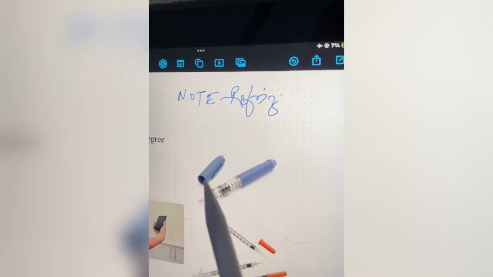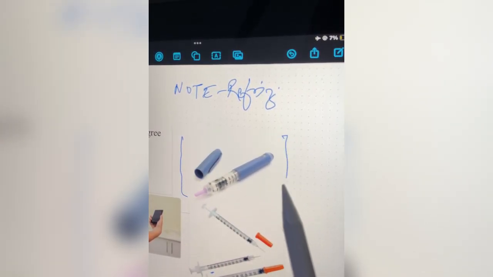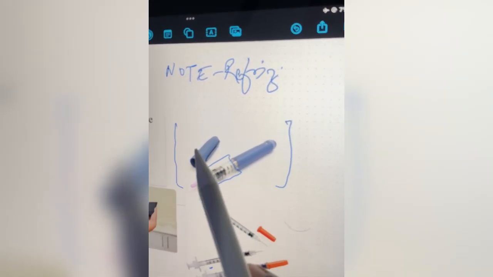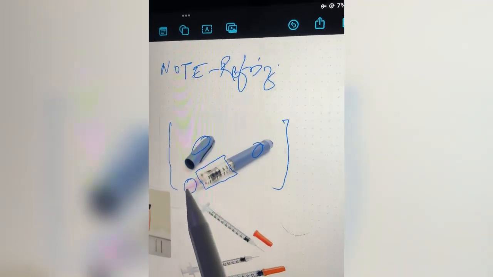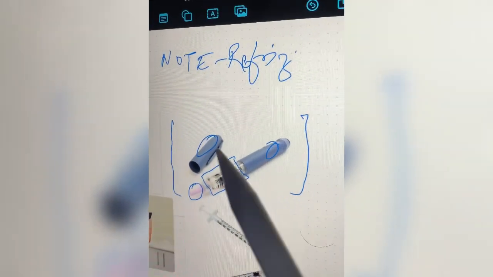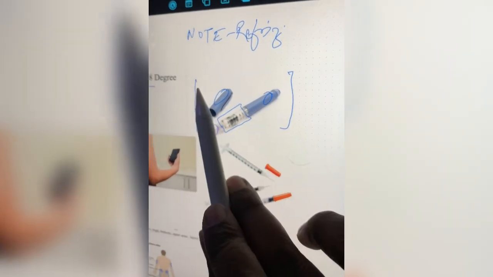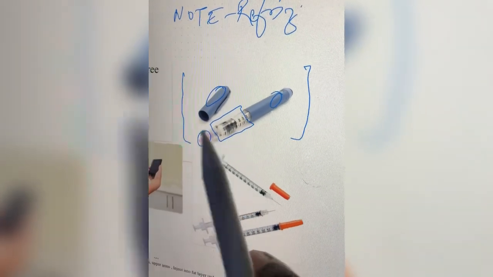Another form of insulin which is available is in the form of a pen. Here you can see an insulin pen where we have a cartridge. This part is known as the cartridge, this is the pen, and this is an insulin needle. This is the disposable needle. After every use, the patient needs to discard it and use a fresh needle for the insulin pen. Every time this cartridge is finished, it can be replaced.